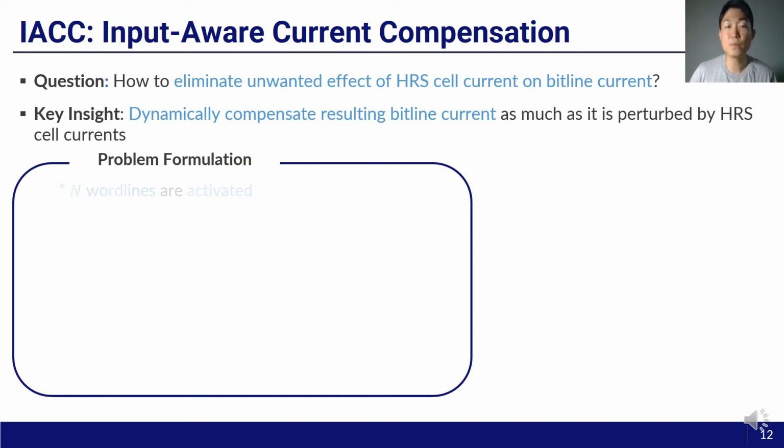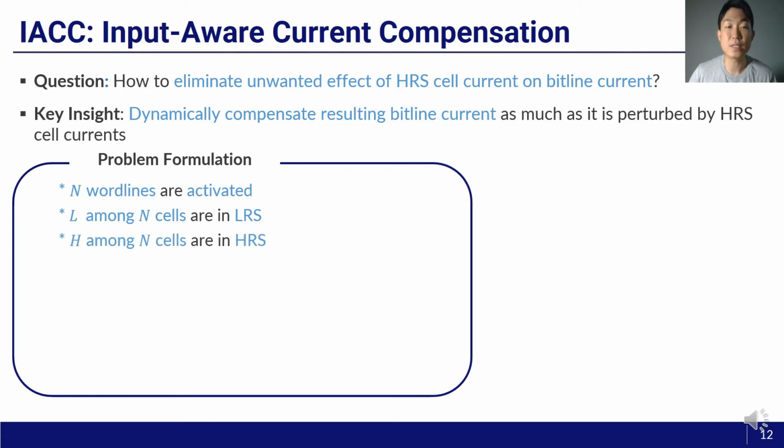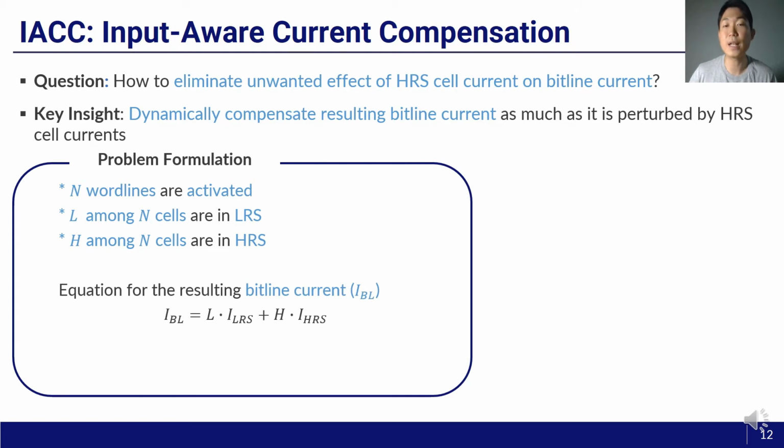We denote the number of activated word lines as n, and we assume that L among n cells are in LRS, while H among n cells are in HRS. For sure, L plus H is n. Then the equation for the resulting bitline current is L times I_LRS plus H times I_HRS. Our mission is to eliminate the term H and obtain the correct L.